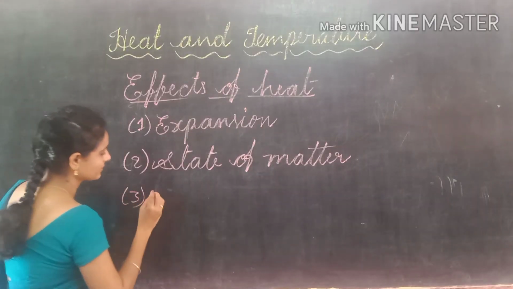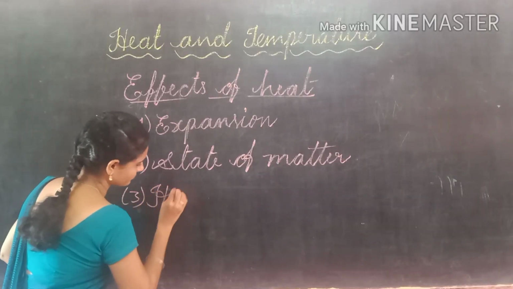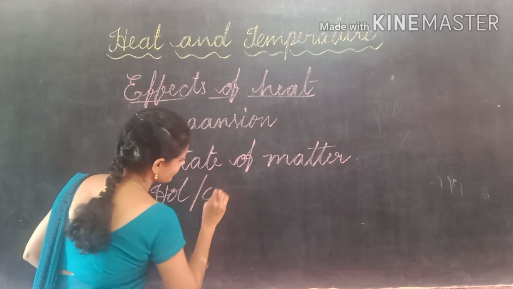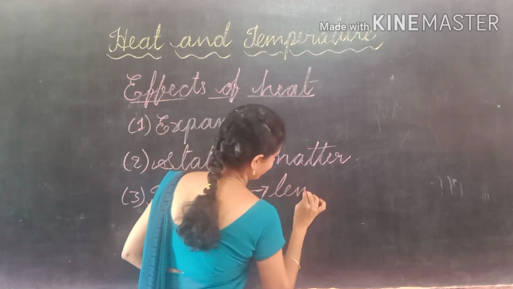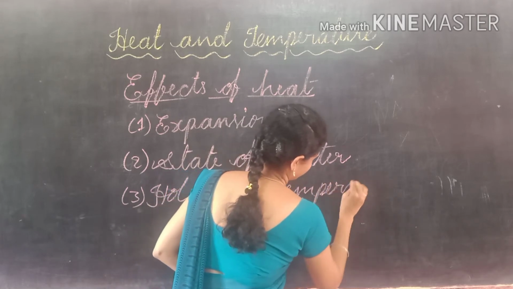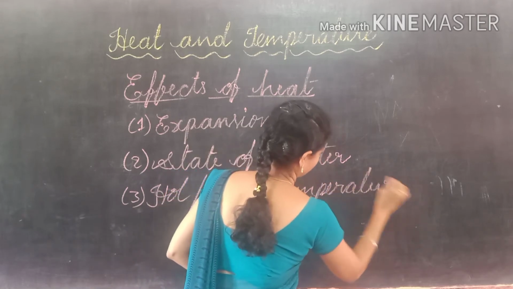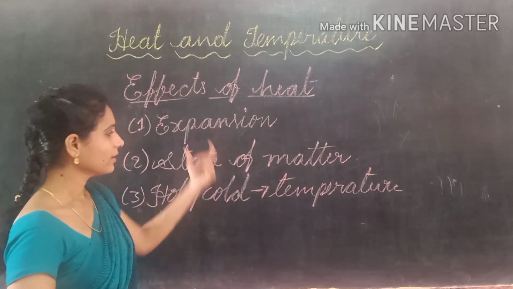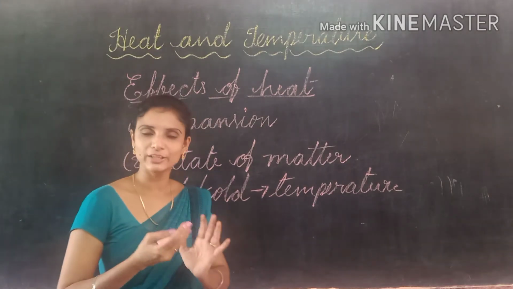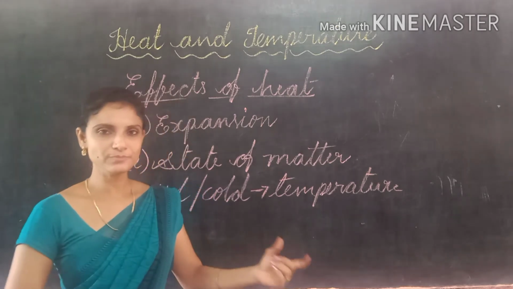The third effect is temperature, the hotness or coldness, which is called temperature. So, if we apply heat to any substance, it becomes hot.